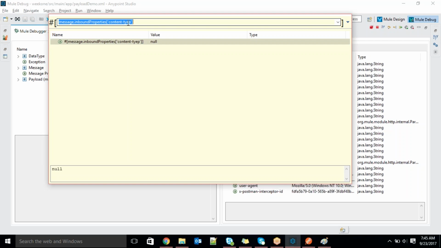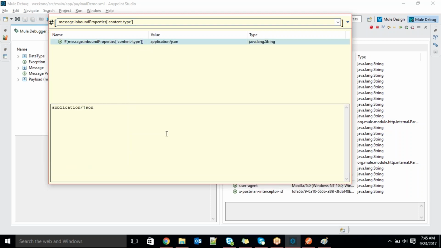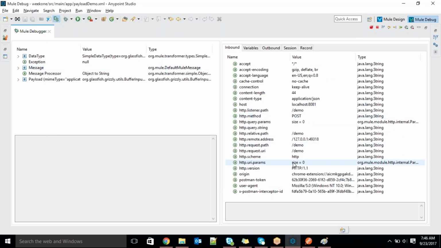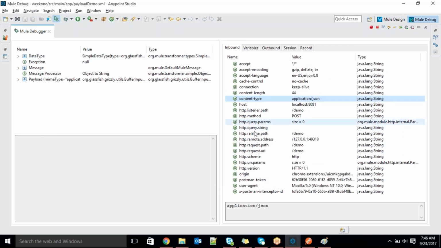Content type is getting null, spelling mistake, T-Y-P-E. Observe here, guys. Out of 23 inbound properties, I am trying to read one of the properties, that is nothing but content type. Where is the content type? See this one, application slash JSON. So from there I'm trying to read it and display it. Not only that, whatever you want, you can read it. So that's clear.